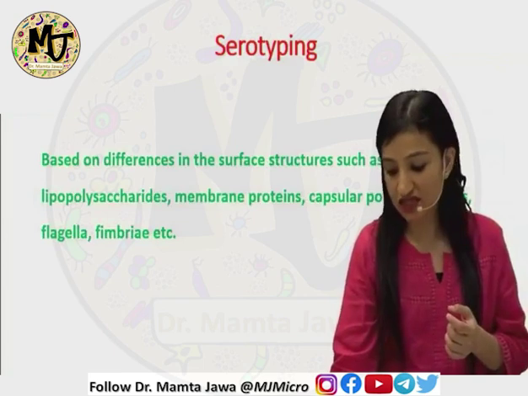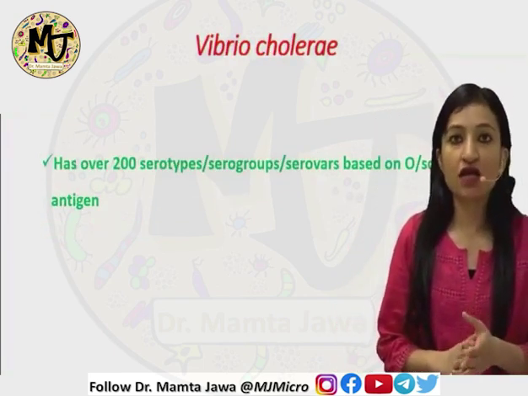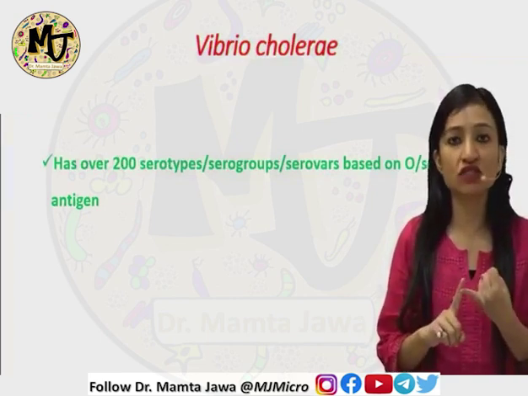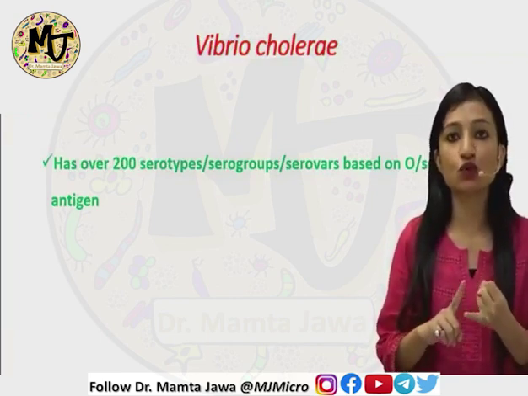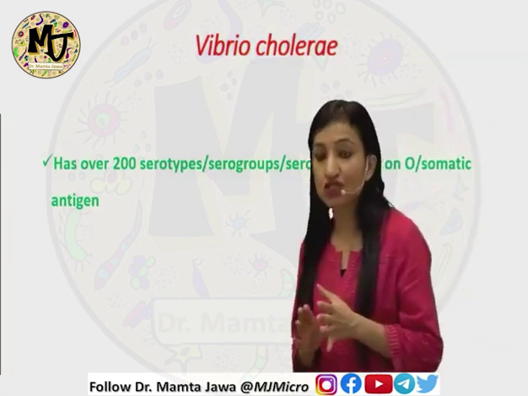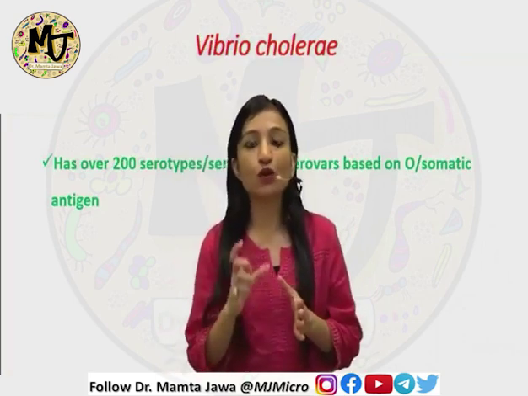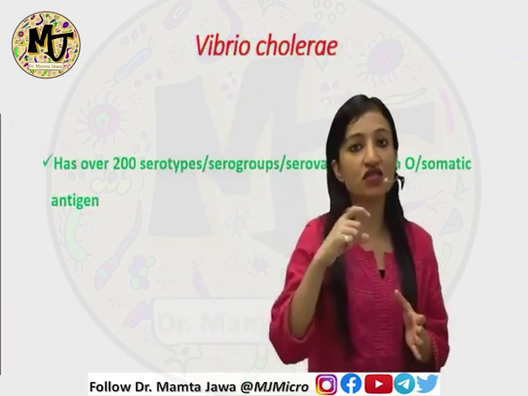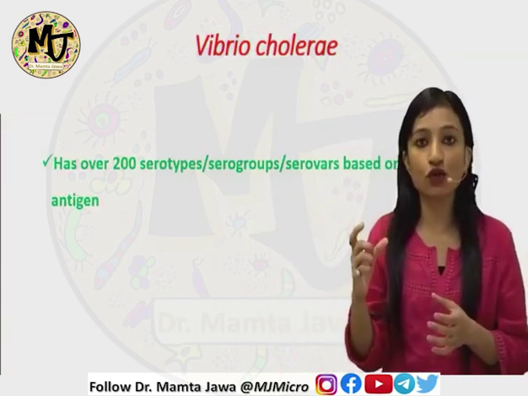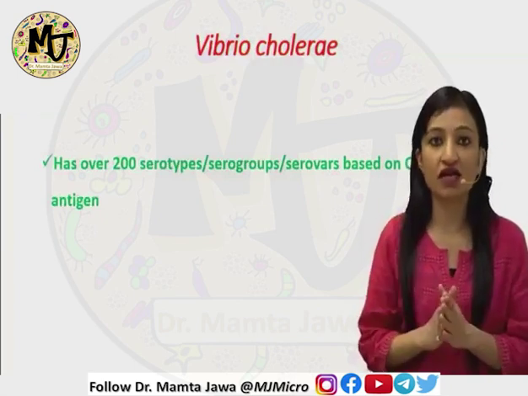Now, I'll take the classical example of Vibrio cholerae, which causes cholera. Vibrio cholerae has been classified into 200 serotypes, also known as serogroups or serovars, and this classification is based on the O antigen or the somatic antigen. We all know that O antigen or somatic antigen is the outermost region of the lipopolysaccharide or the endotoxin, which is present in the outer membrane of gram-negative organisms.